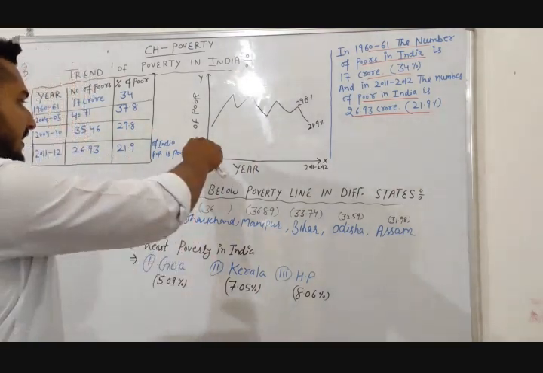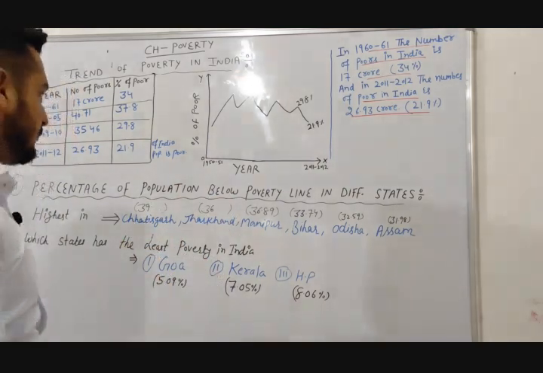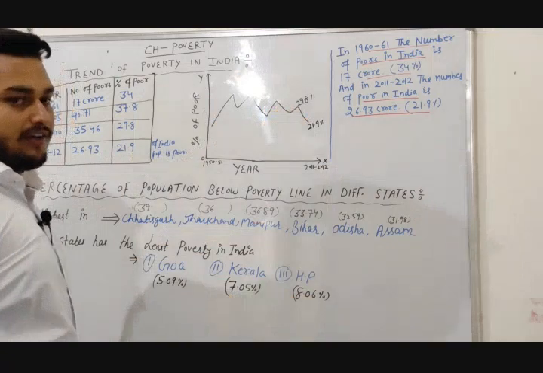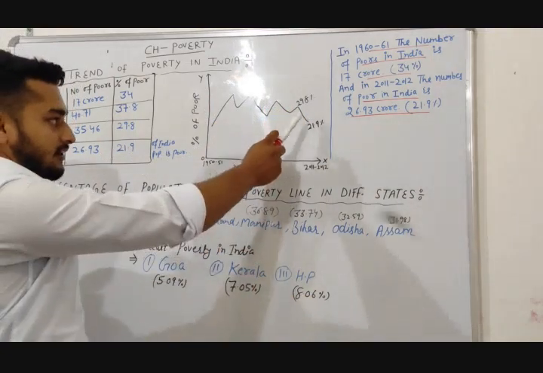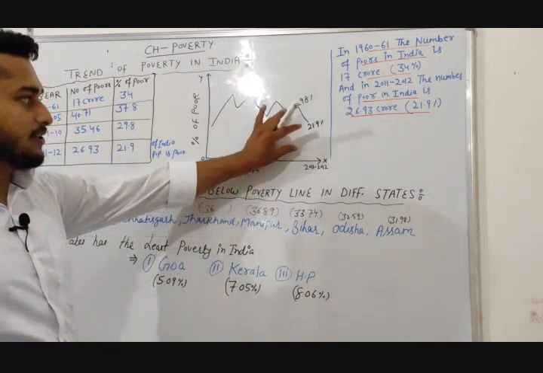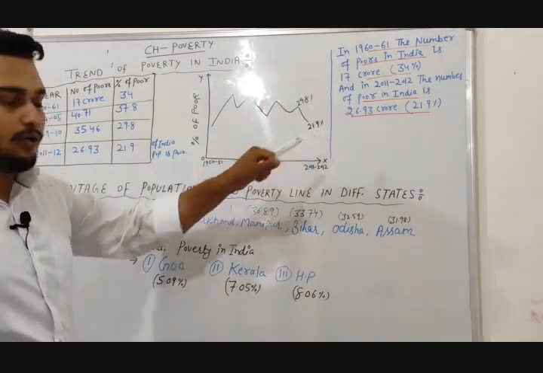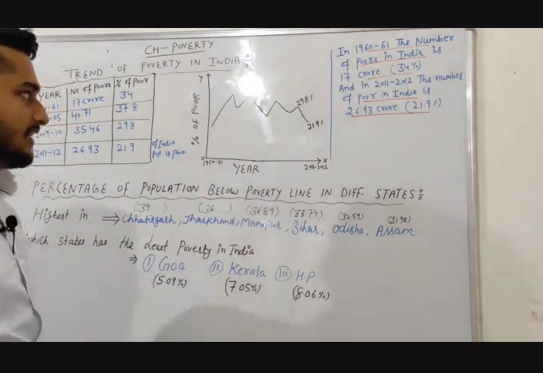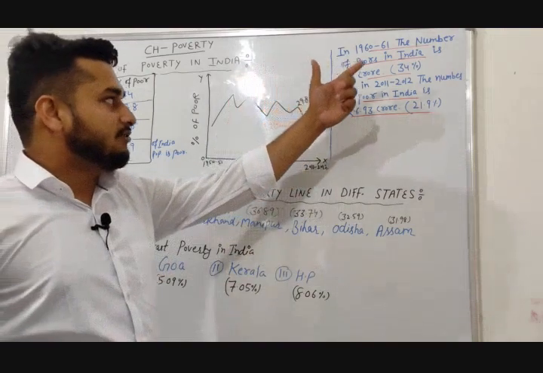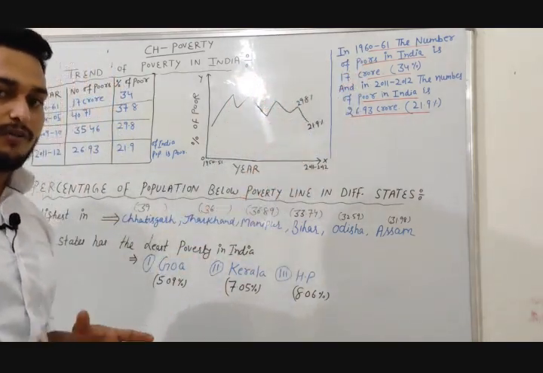In 1950-51 the poverty in India was very low, and in 2009-10 the poverty is 29.8%. In 2011-12 the percentage of poverty decreased from 29.8% to 21.9%.